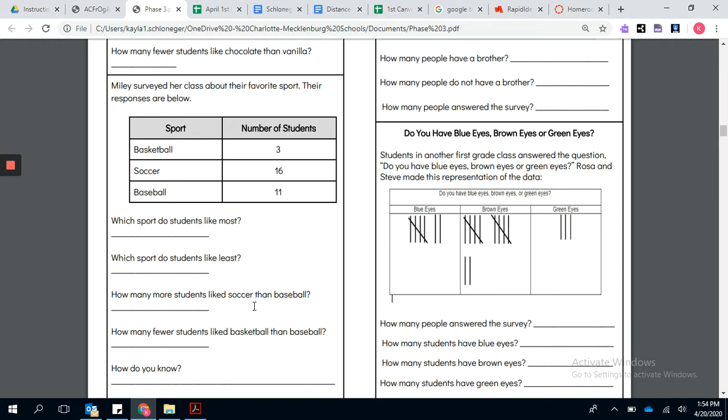Number 4, how many fewer students like basketball than baseball? And the last question says, how do you know? So how do you know how many fewer students liked basketball than baseball?